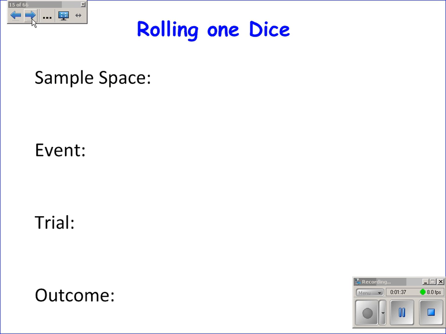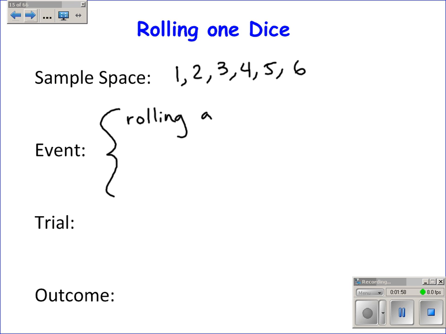Okay, another example, the sample space for rolling a dice. So rolling one dice, the sample space would be 1, 2, 3, 4, 5, or 6. Those are all the possibilities. An event could be several options. For example, rolling a 3 would be an event. You can look at the probability of rolling a 3. You can look at rolling an even number.